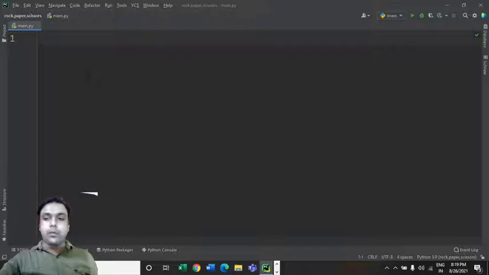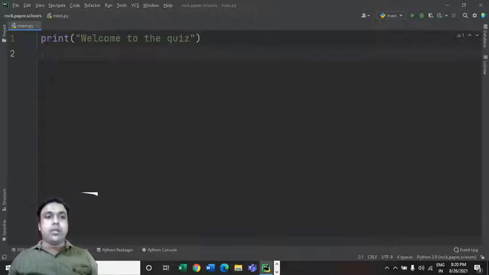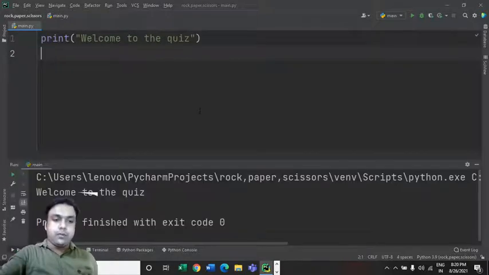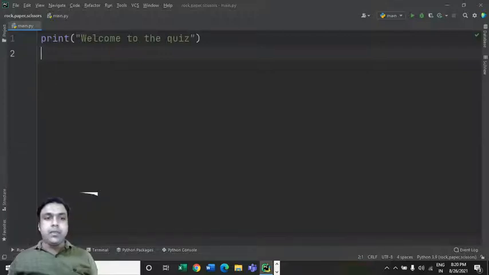So the first thing that we need to do is have something like this: welcome to the quiz. That's how we can welcome the participant or the player. Welcome to the quiz, that's what is going to get printed. Let me run this code. Welcome to the quiz. As you can see, it's getting reflected over here. Perfectly fine.